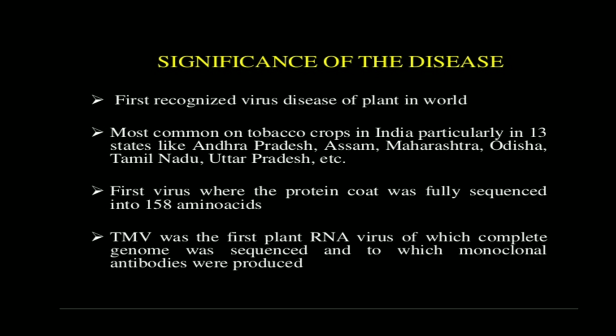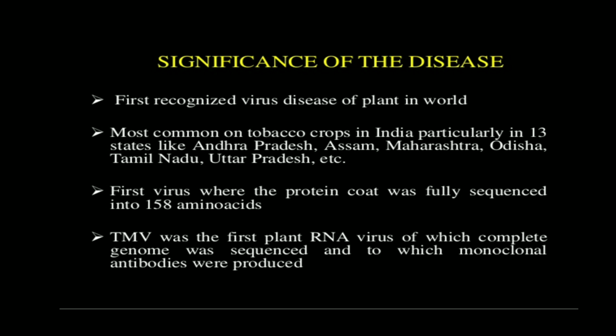In India, particularly 13 states like Andhra Pradesh, Assam. Here you will get Maharashtra, but in Maharashtra there is no authority to cultivate tobacco, so just remove it. But in some agriculture fields there might be a possibility of cultivating tobacco illegally. But according to my knowledge there is no legal authority to cultivate this plant. So these are the different states where the disease is found.